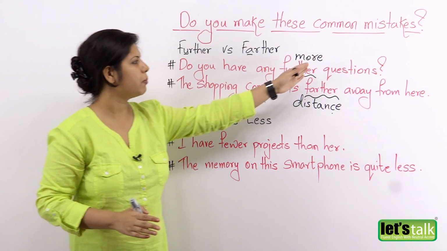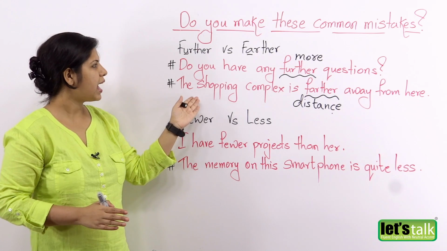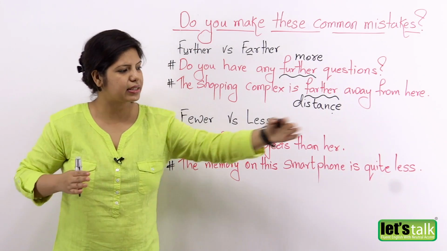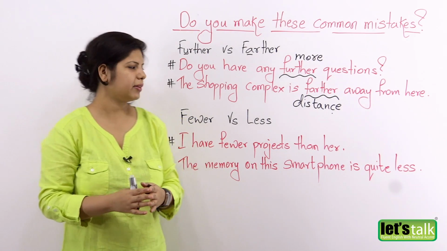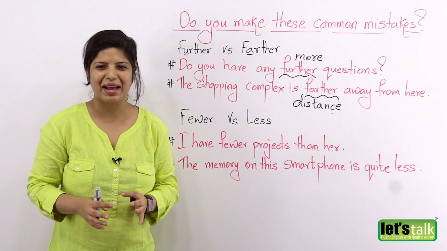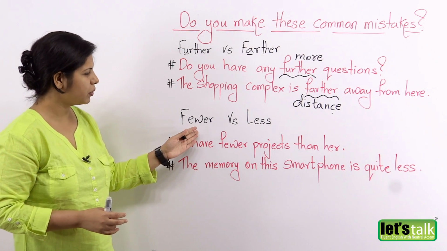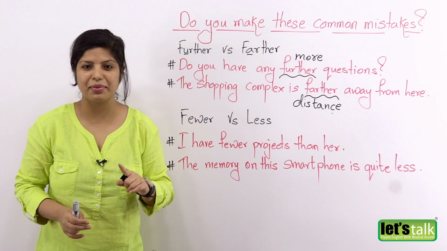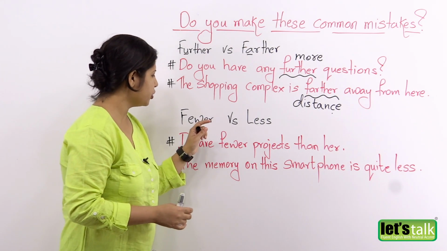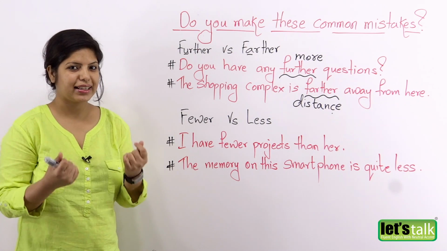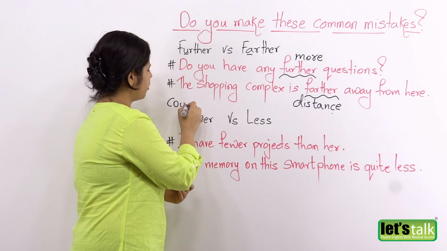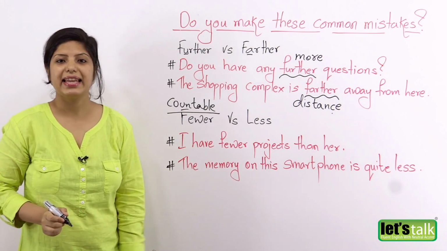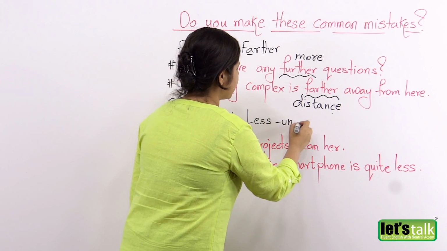So further means more in a situation like this, and farther means when you're talking about distance, when a particular place is very distant from another place, all right? And then we have the last example for you, which is fewer versus less. This is quite similar to the very first example that we saw, all right? So fewer is used for something which you can count. So fewer is used for countable nouns or countable things. And less is used for something which is uncountable.